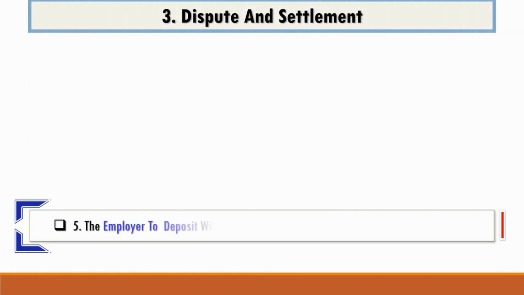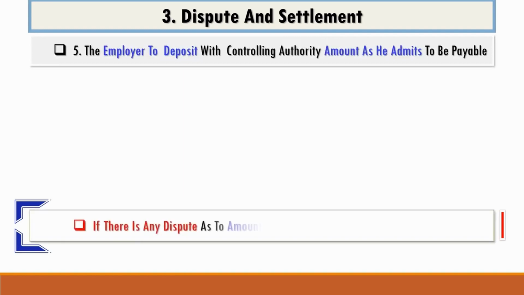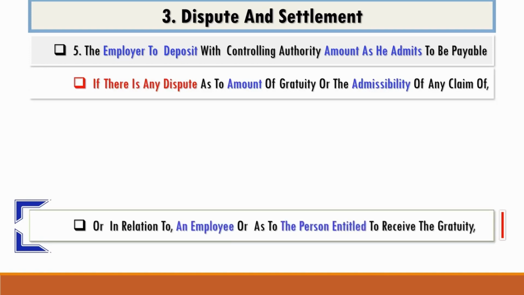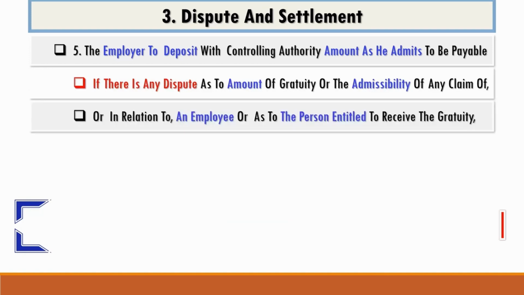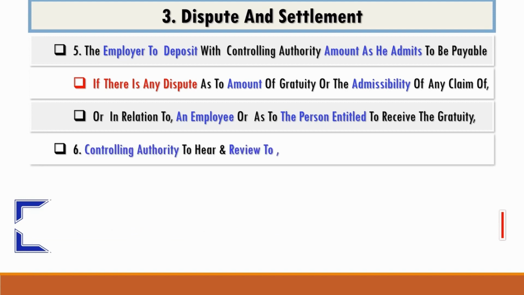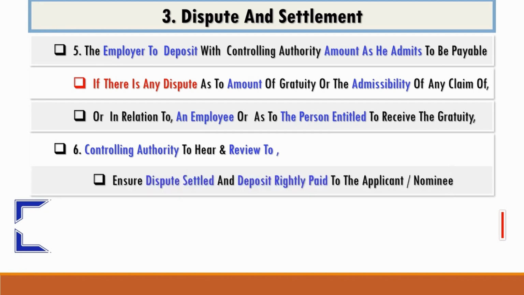The employer shall deposit with the controlling authority the amount he admits to be payable whenever there is a dispute as to the amount of gratuity, or on the admissibility of any claim in relation to an employee, or as to the person entitled to receive the gratuity. The controlling authority shall hear and review the case in order to ensure that the dispute is settled and the deposit is rightly paid to the applicant or nominee as applicable.